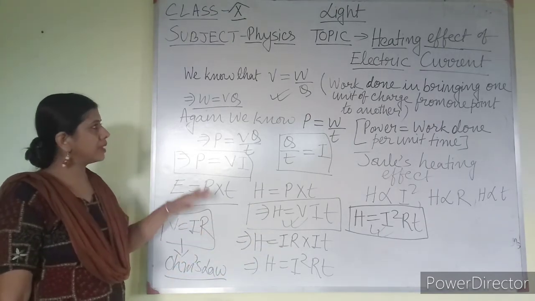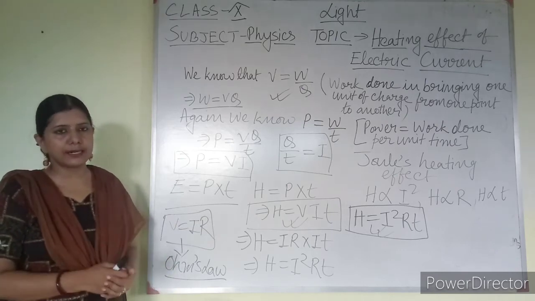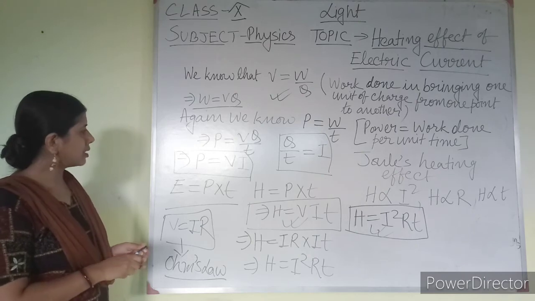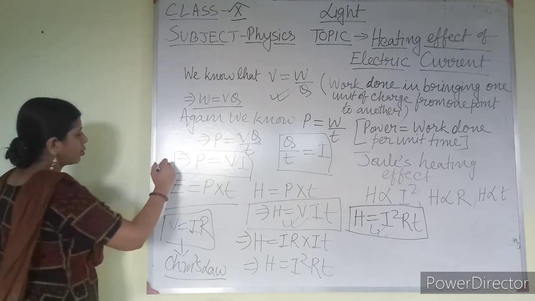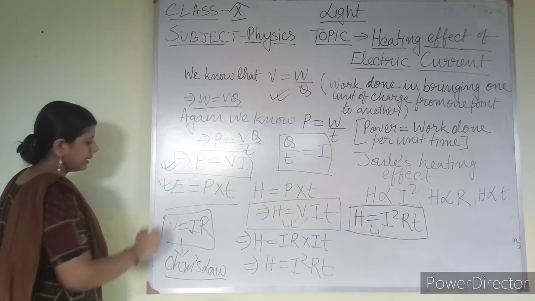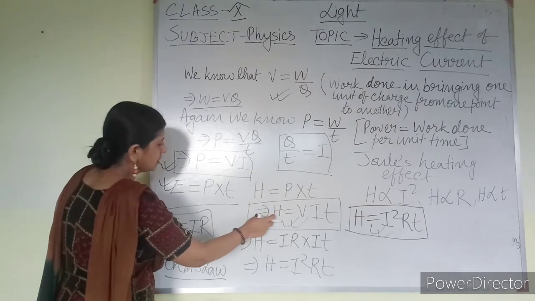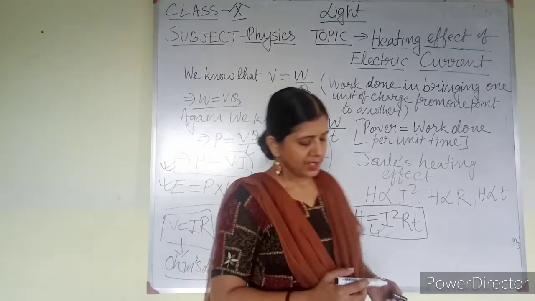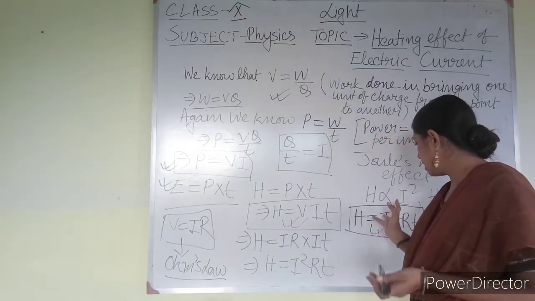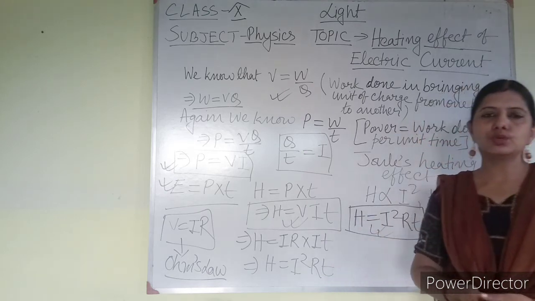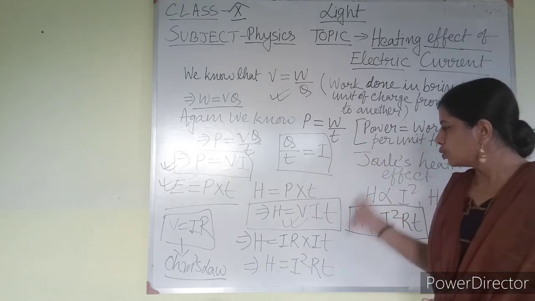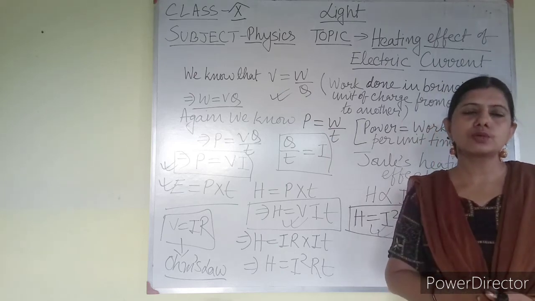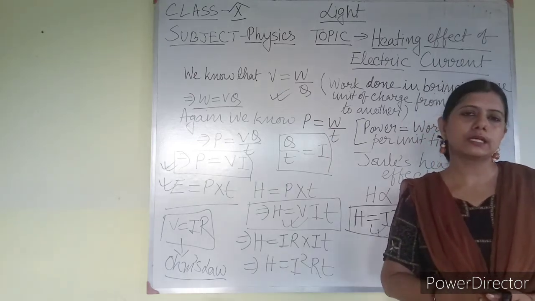So this is all about heating effect of electric current. You have to remember certain formulas, that is what is P, what is E, what is heat energy, H equal to VIT and H equal to I square RT. So if any parameter is given to you, you have to find out the other one. Using these formulas you can solve, okay? And all these formulas you are supposed to use for doing numericals.